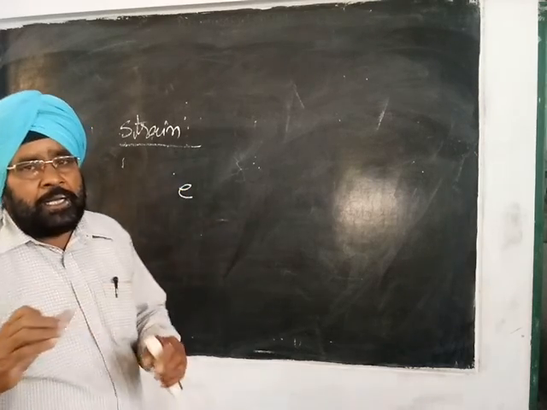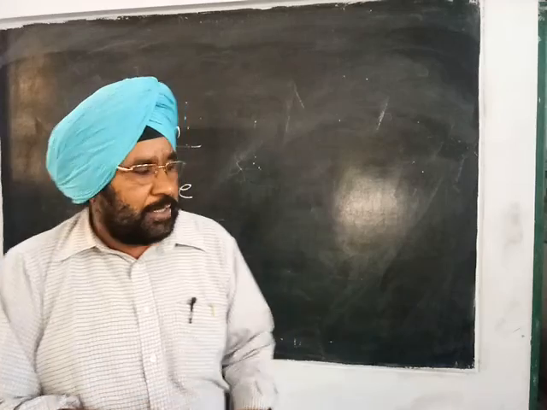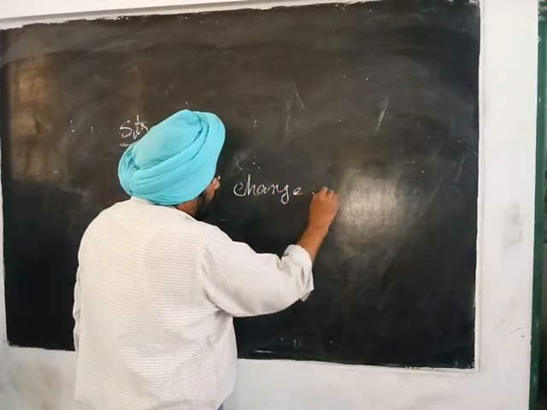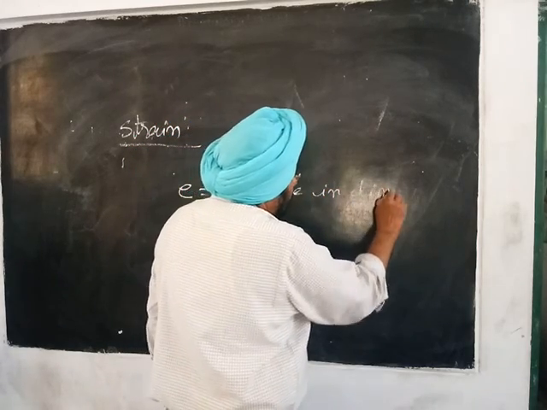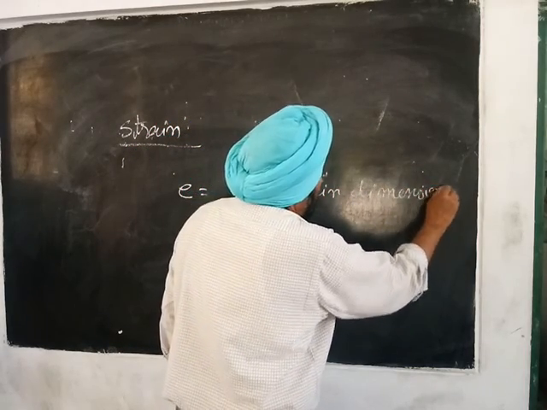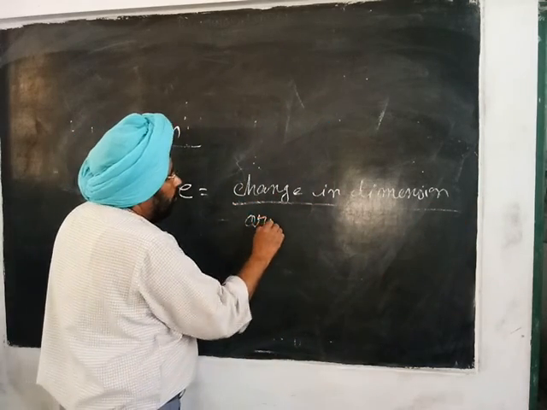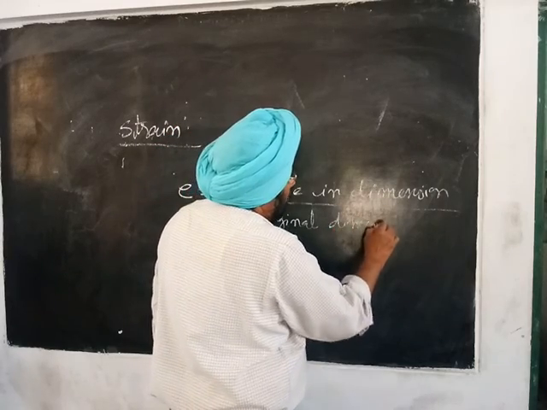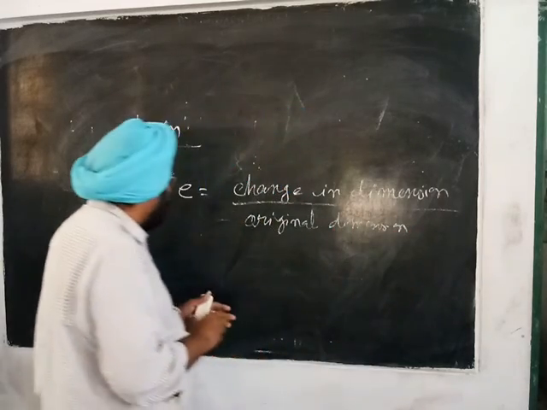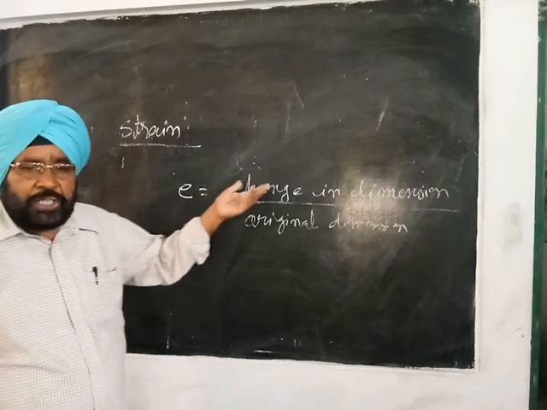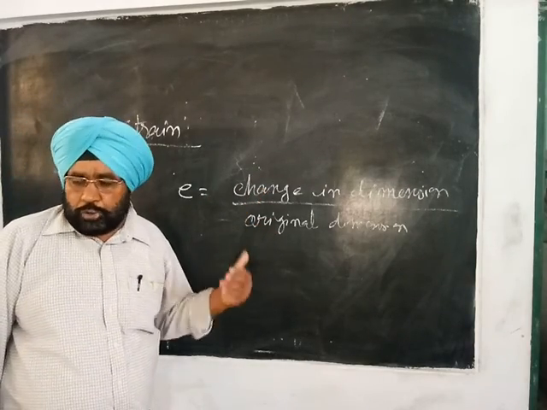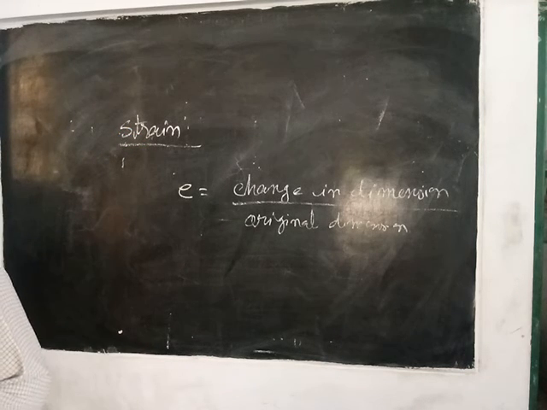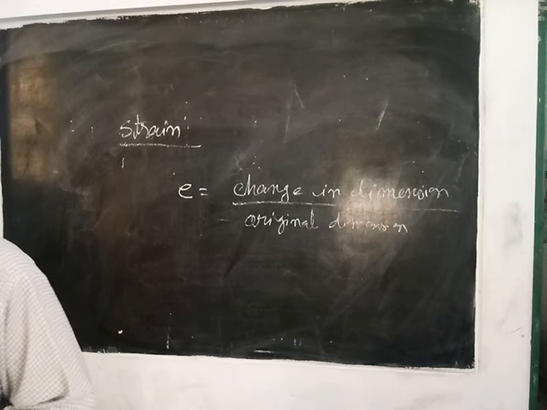It is the ratio of the change in dimension to the original dimension. Because it is a ratio of the same physical quantity, strain has no units. Strain is a measure of the deformation caused due to external loading.